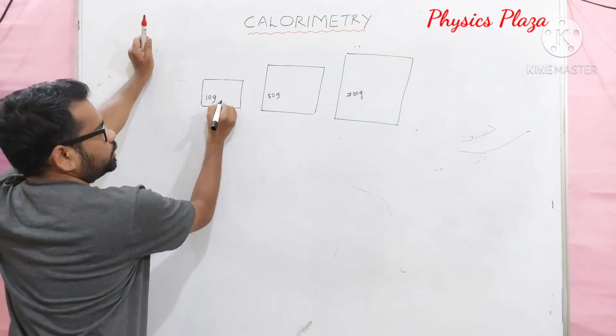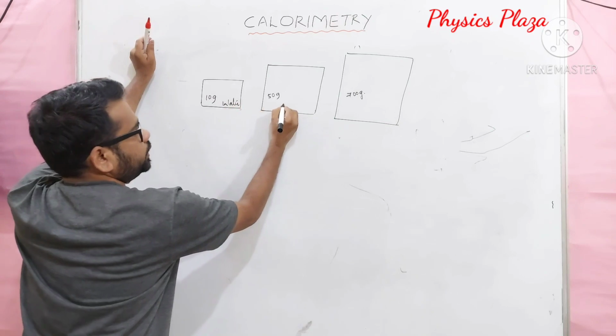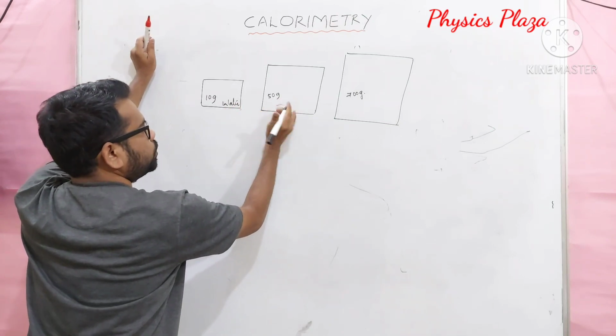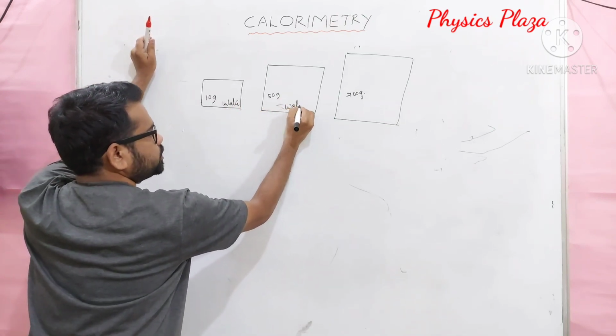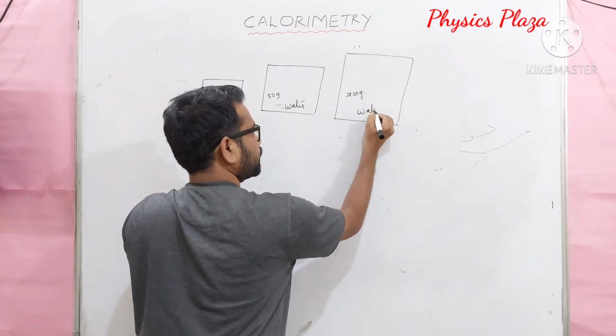So let us say here is water. 10 grams of water is taken. Here 50 grams of water is taken. And here 700 grams of water is taken.